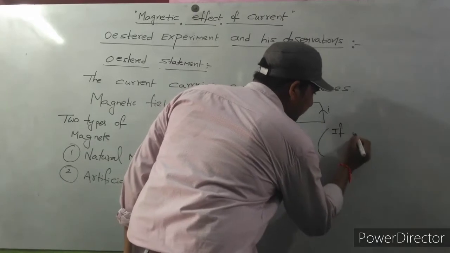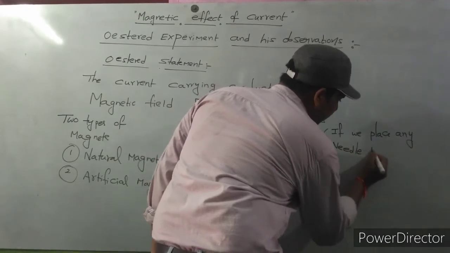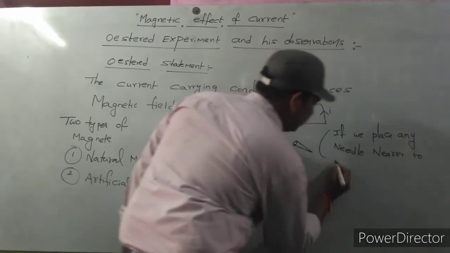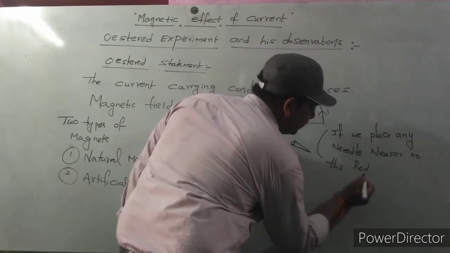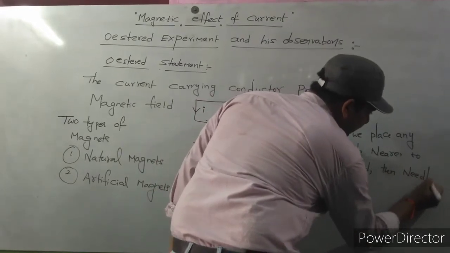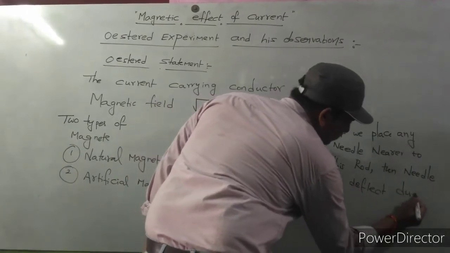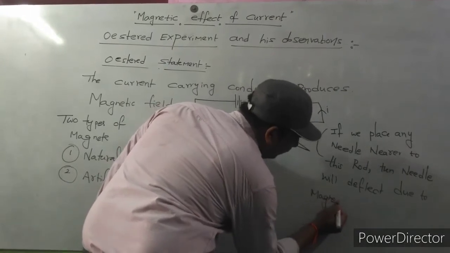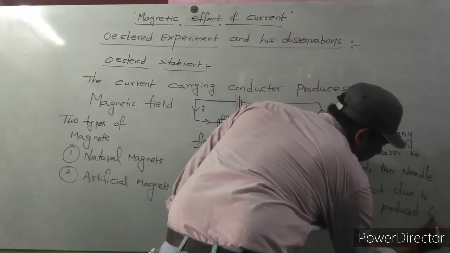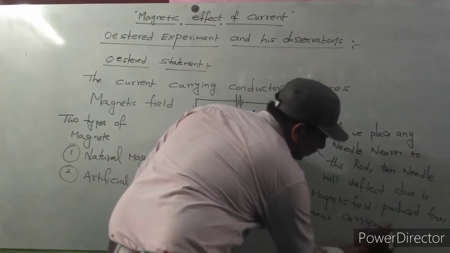If we place any needle nearer to this rod, then the needle will deflect, due to the magnetic field produced from the current carrying copper rod.